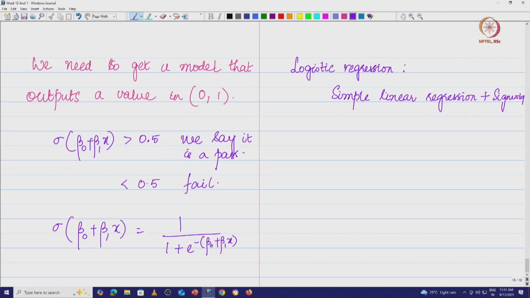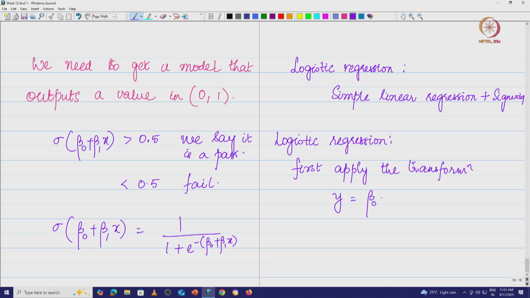So, how do we go about this? For logistic regression, first apply the transformation y is equal to beta naught plus beta 1x.